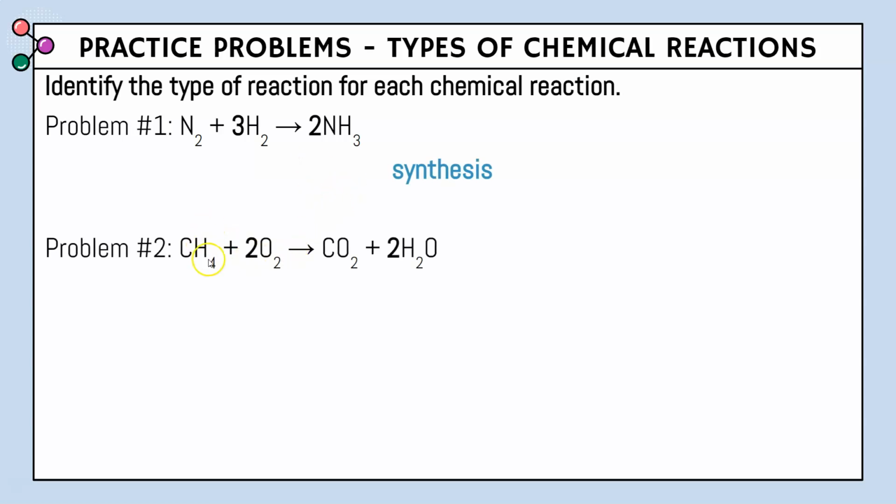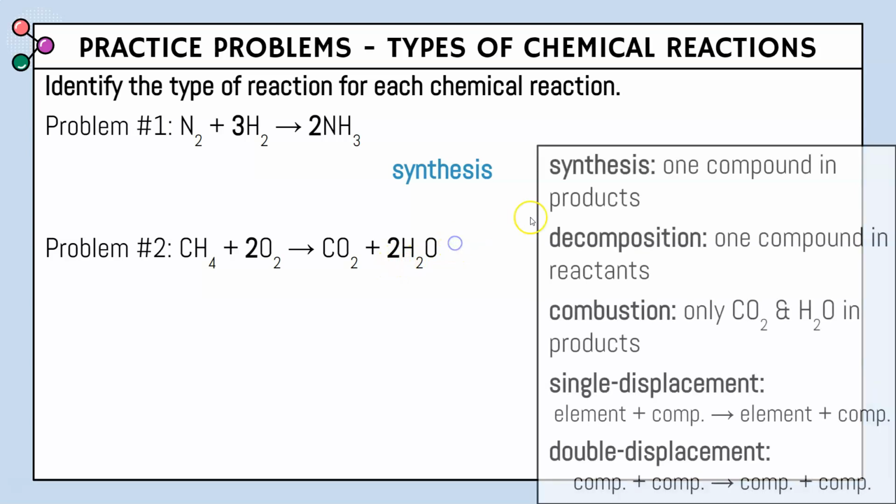Problem number 2, we have CH4 plus 2O2 yields CO2 plus 2H2O. Again, doing that process of elimination. Synthesis, one compound in products. Well, in problem number 2, we have 2 compounds, so it cannot be synthesis. Moving on to the next one, decomposition, one compound in reactants.